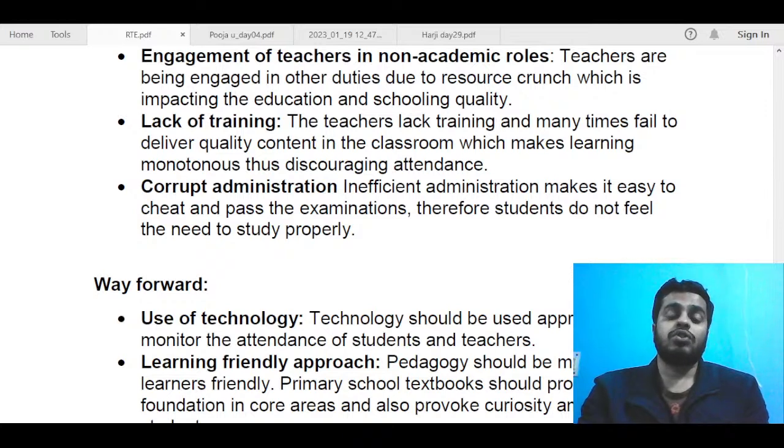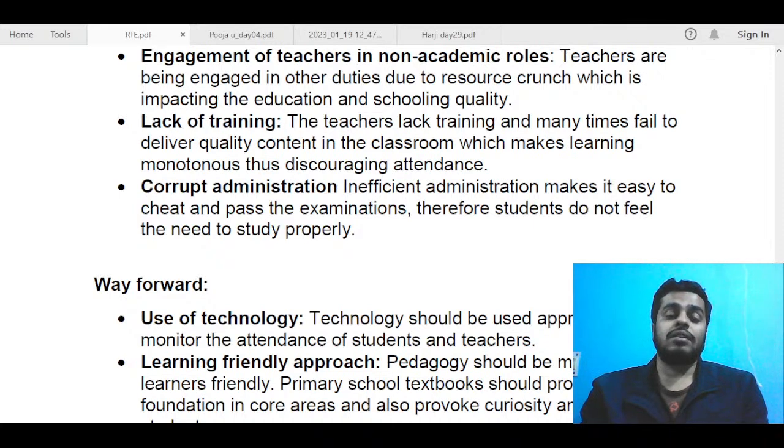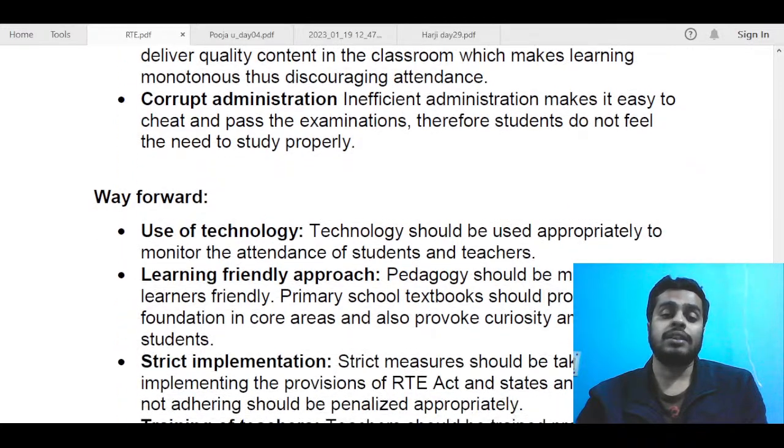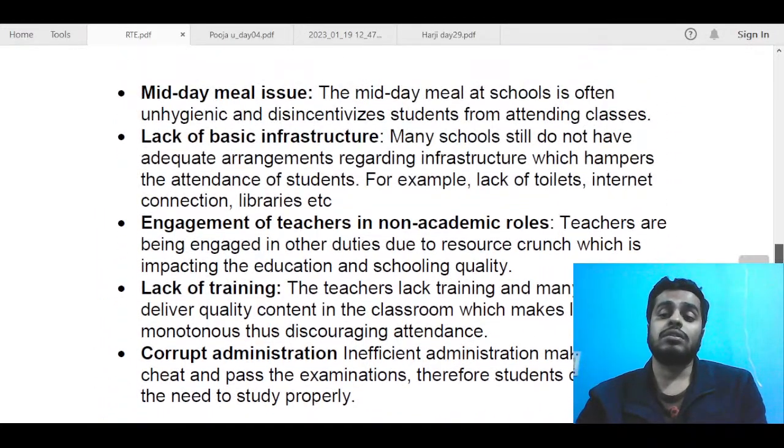Like you saw the example of a girl who had passed some exam in a particular subject, and she did not even know the name of the subject. That was pretty viral. Something, I think, about political science or something. So you can talk about that, like just by giving money, people are getting the go-ahead or passing their exams, and that should not happen. So these are some of the important points about the issues or inadequacy of the RTE Act, which you could have mentioned.